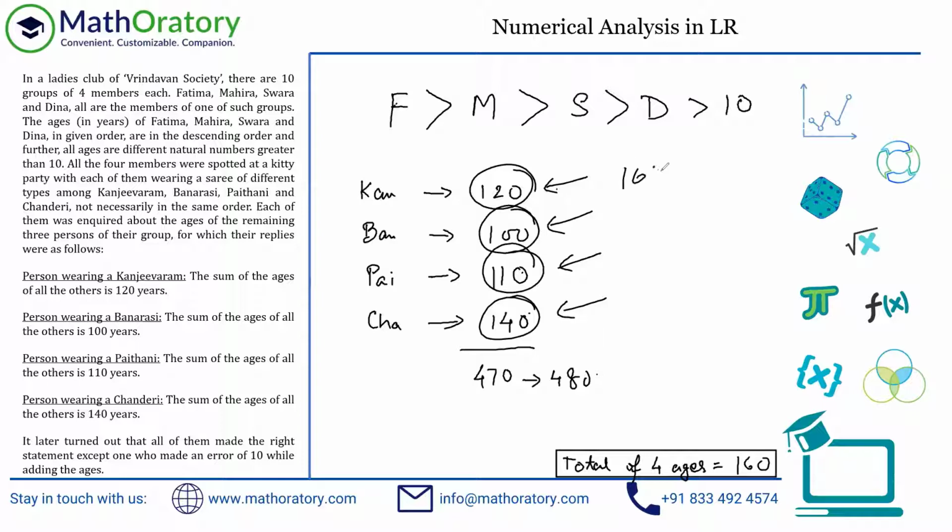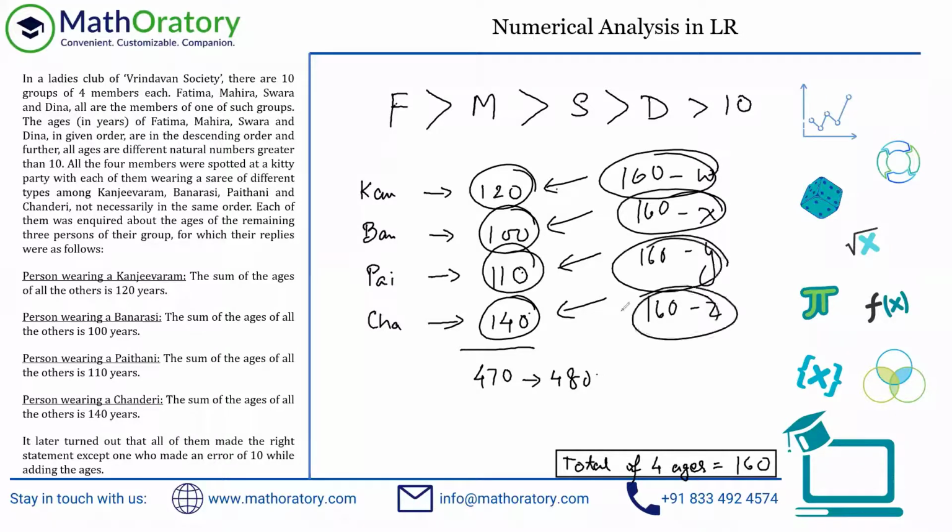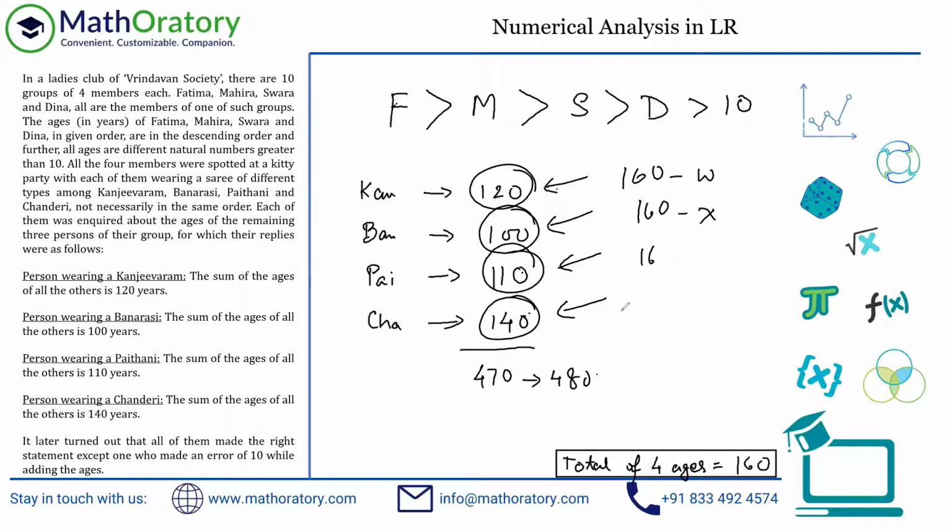So suppose this is 160 minus w, this is 160 minus x, this is 160 minus y, this is 160 minus z. This is going to happen, right? Because 160 is the total, which we have already figured out. And since w, x, y, z are distinct, individually these 4 numbers should also be distinct. This should be understood. However fast you can understand this, that fast you can actually solve this set. But anyhow, I've shown multiple angles in which this can be analyzed.